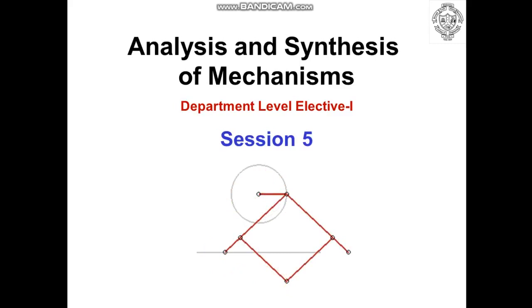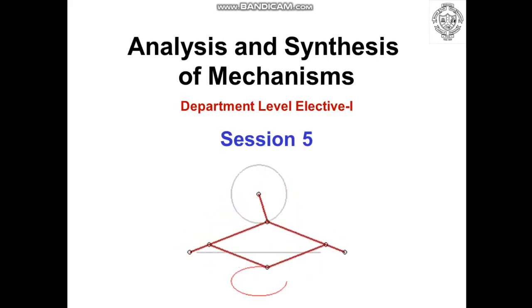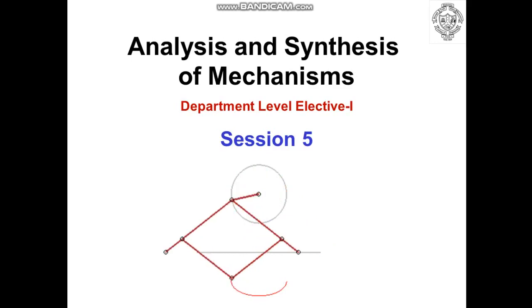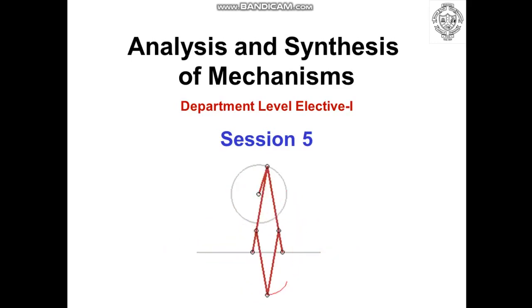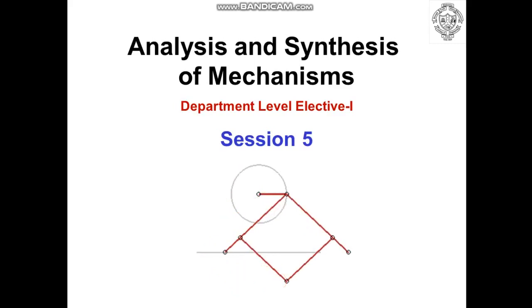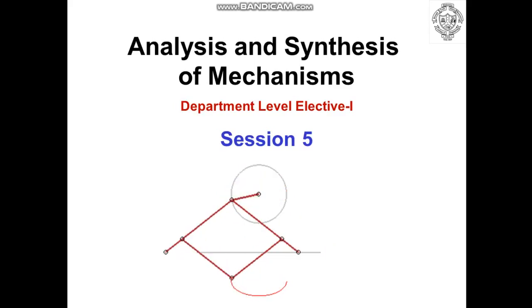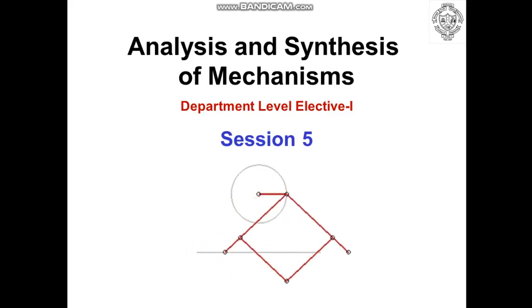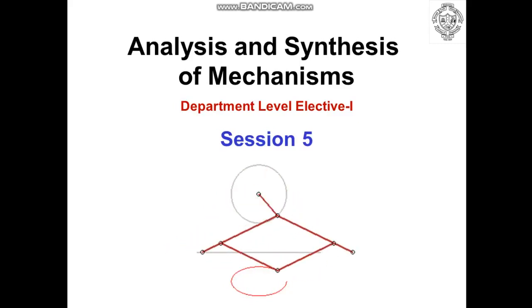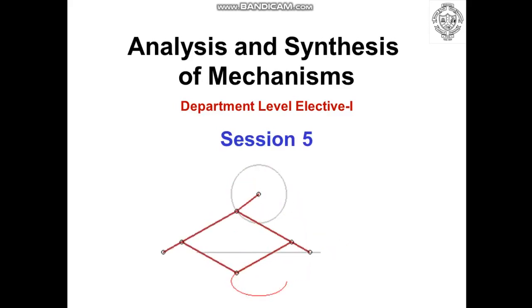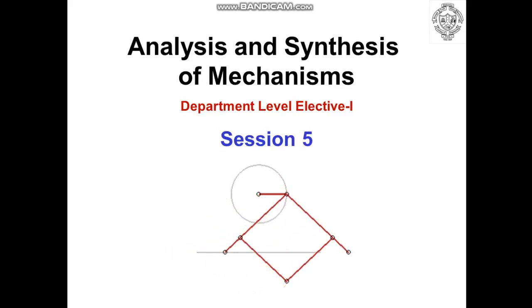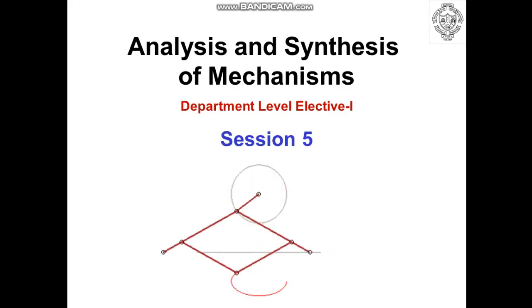In the fourth session we studied the loop closure equation. It states that the summation of all relative position vectors for the corresponding links forming a closed loop within the mechanism is always equal to 0, and hence the equation is known as the loop closure equation. It gives the relationship between position vectors of different links in the given mechanism